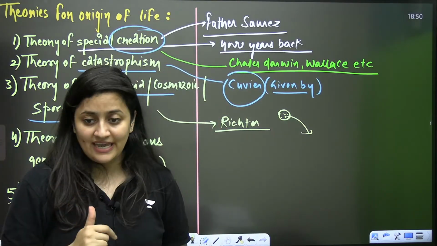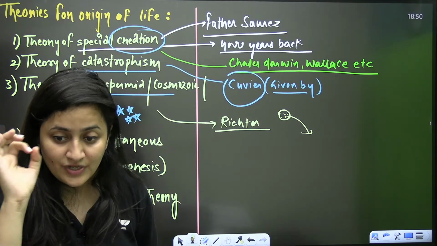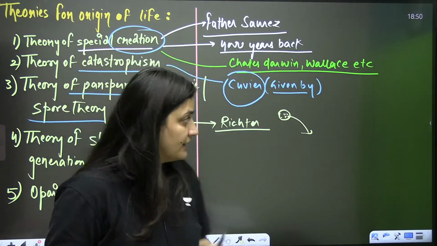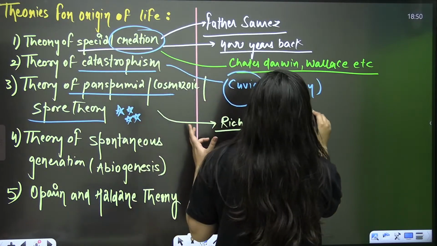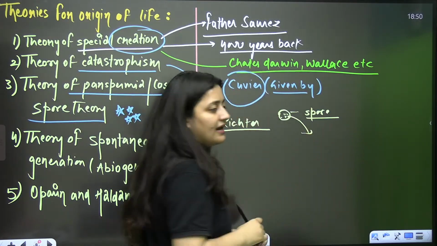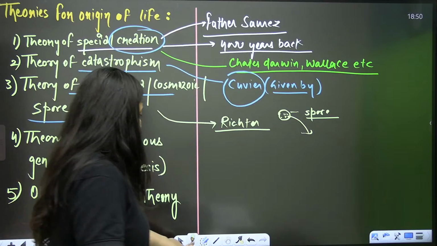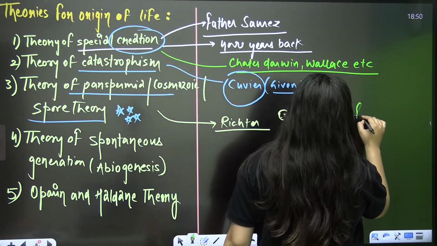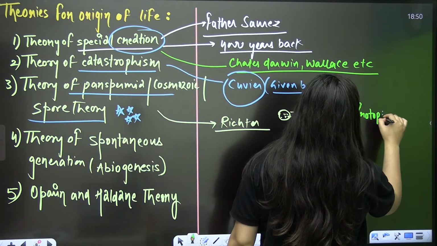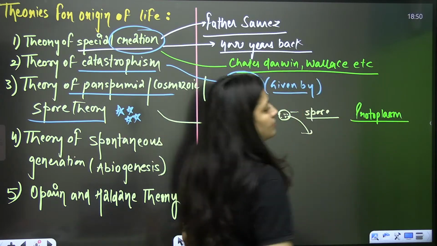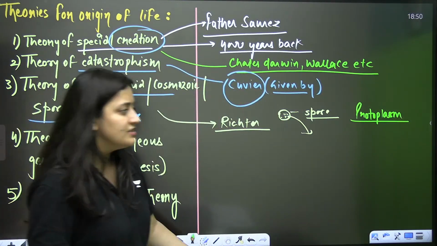Now, how can we take it? Think about it, students. They believed that something spore-like came to planet Earth and life started from that. I'll give you one example here. I hope you all know about protoplasm. What is protoplasm?